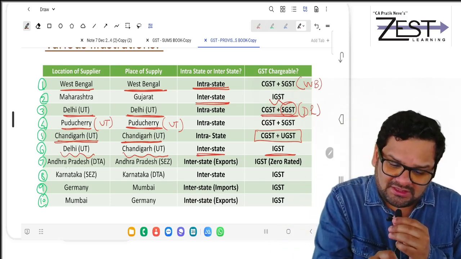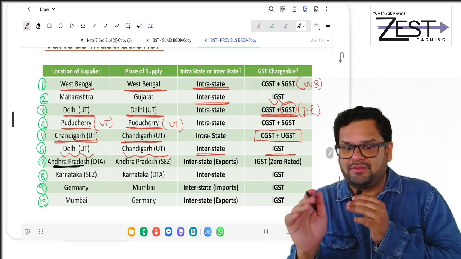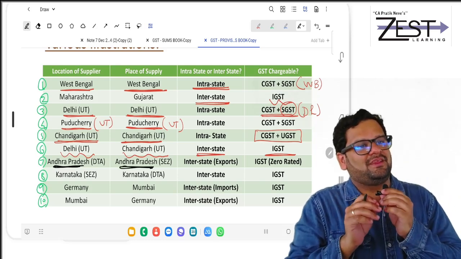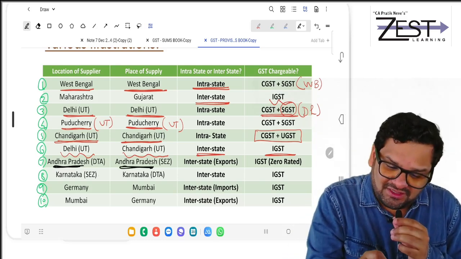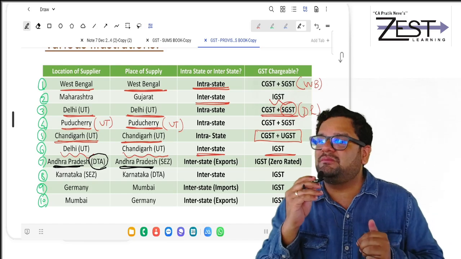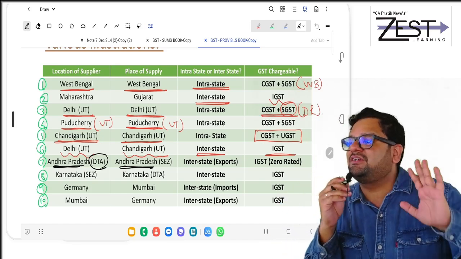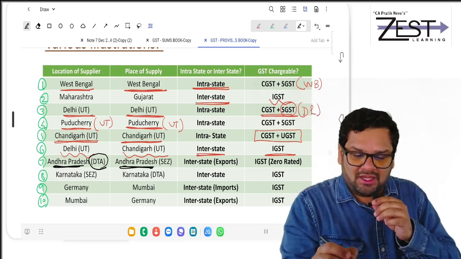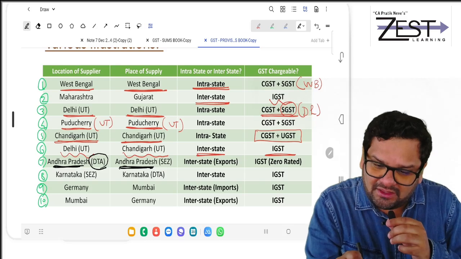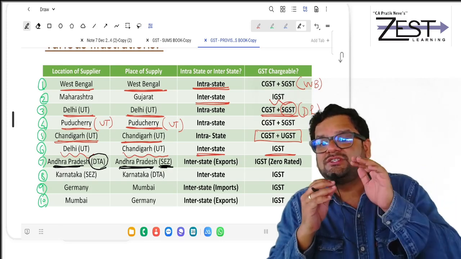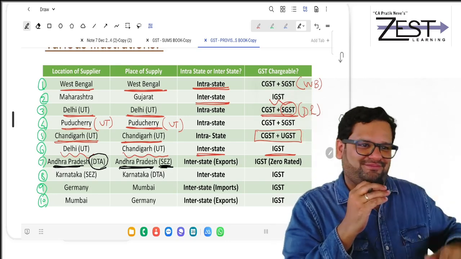Location of supplier Andhra Pradesh. Place of supply Andhra Pradesh. But location of supplier is in domestic tariff area. Domestic tariff area means non-tax incentive zone. And place of supply is in Andhra Pradesh's SEZ, that is special tax incentive zone.